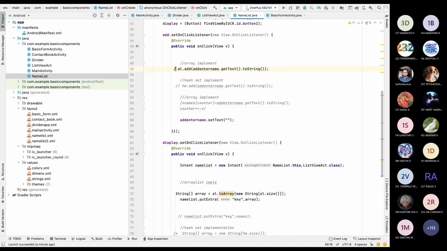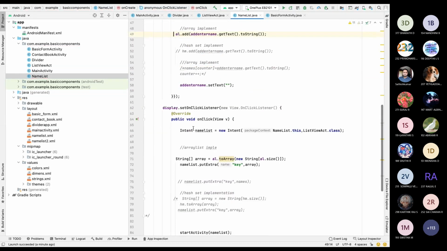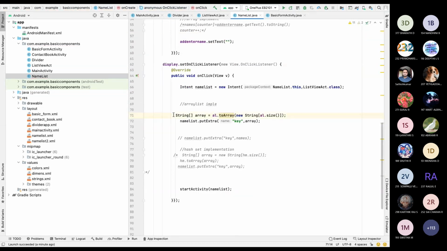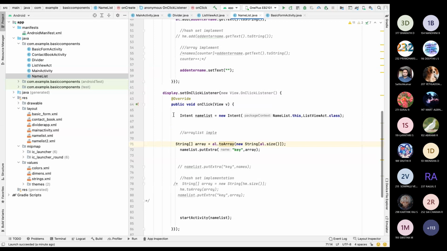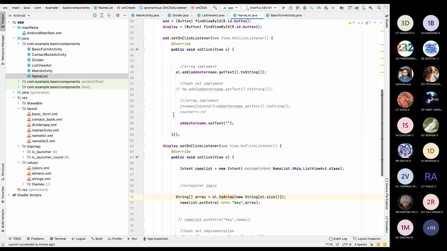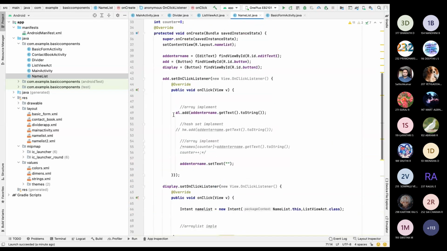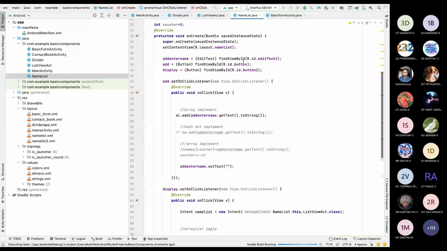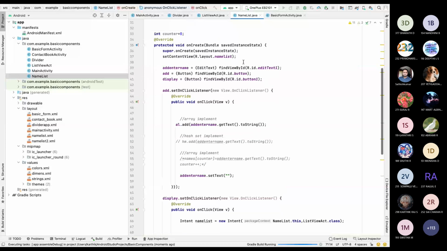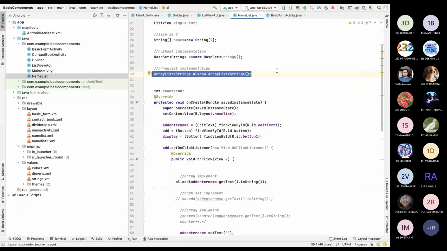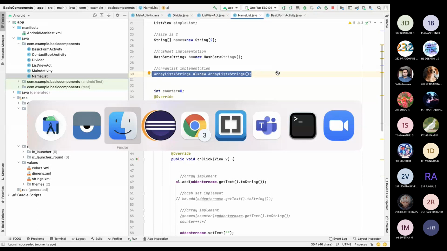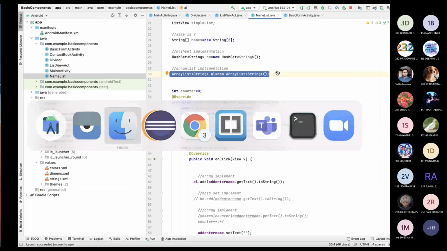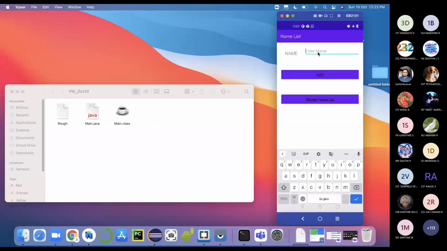This is the array list implementation. Here you can see I have created an ArrayList of String.